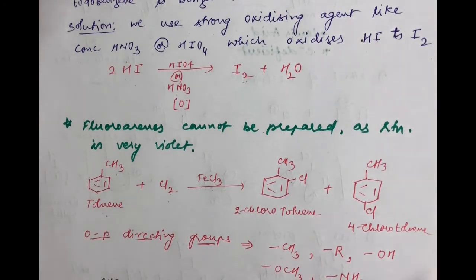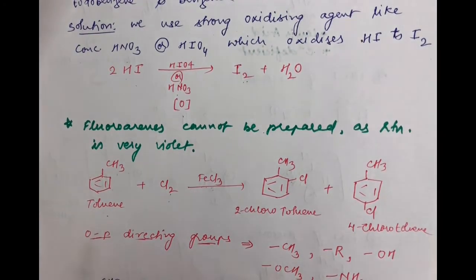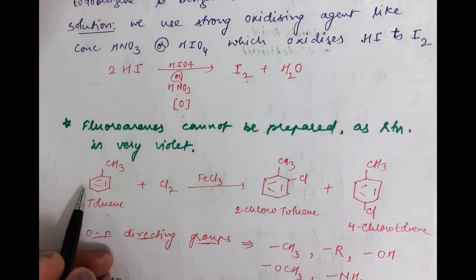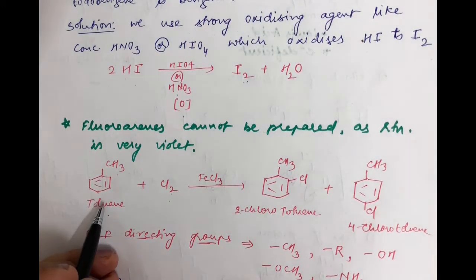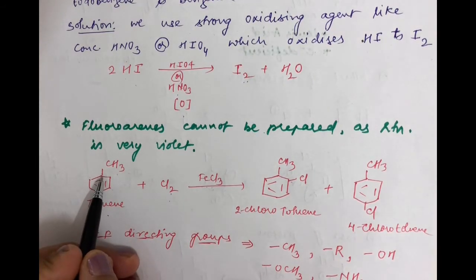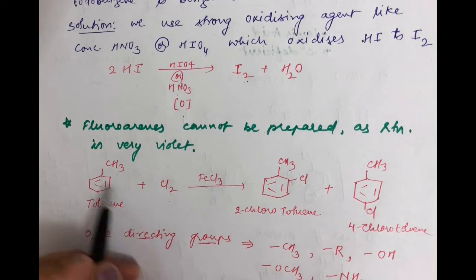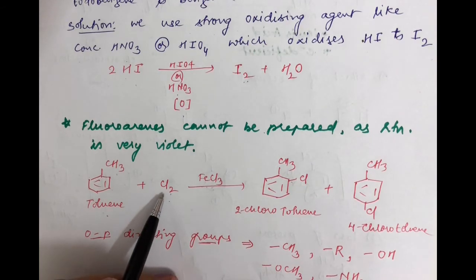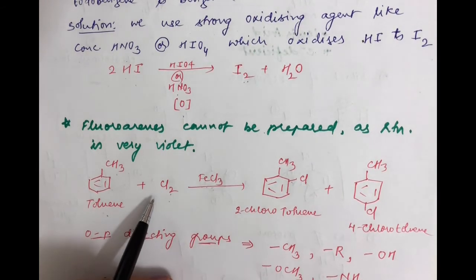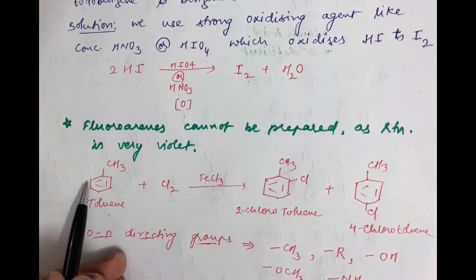Now in this reaction, there is a slight change. Earlier, when you did chlorination of benzene, all 6 places were equivalent. All 6 carbons and 6 hydrogens of benzene were equivalent, but that is not the situation here because one of the hydrogens of benzene has been replaced by CH3. So one of the carbons is definitely not equivalent to the other 5 carbons. So the places where this electrophilic ion can attack are these 5 positions.